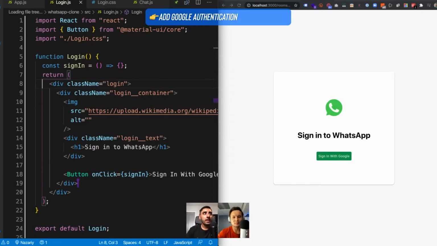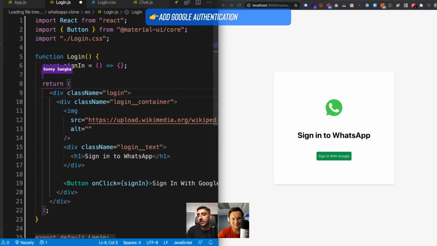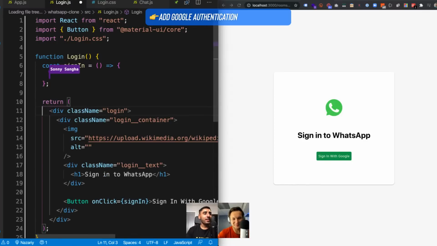You would think, oh my God, we're going to have to do some crazy Google stuff right now. How the hell do we get this all working? That's what I'm thinking right now. So would you believe me if I said in less than 10 lines of code we're going to get this all working? And we're also going to have error handling.